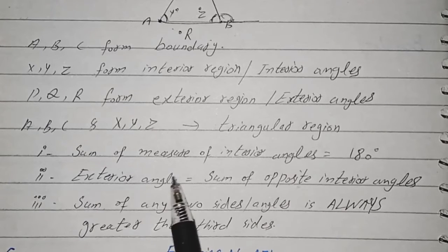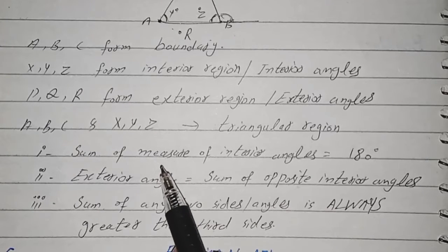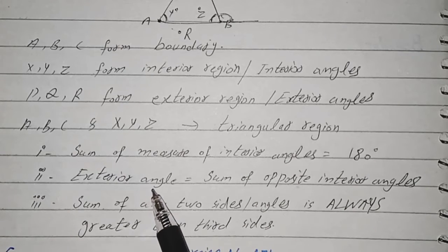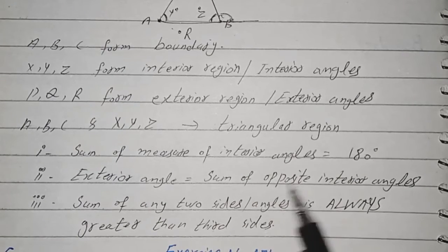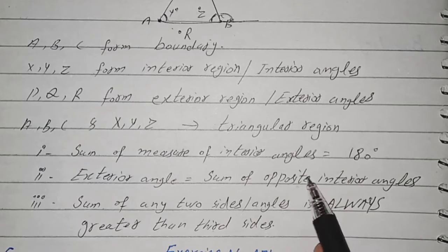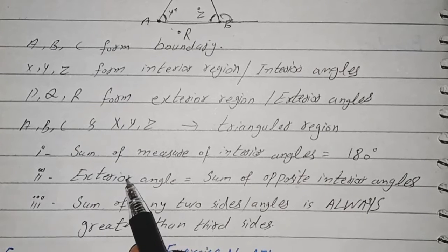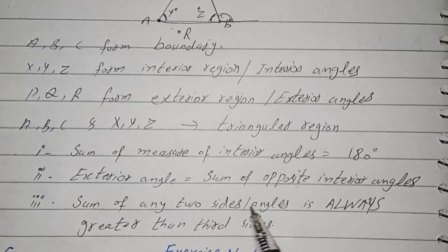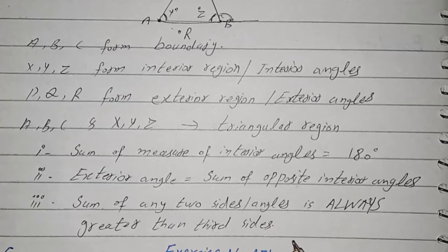These 3 points are important. First one was the sum of the measures of interior angles is equal to 180. Second one is an exterior angle is equal to the sum of opposite interior angles. If we add the opposite interior angles, that will be equal to the exterior angle. And third one is in any triangle the sum of two sides is always greater than the third side.